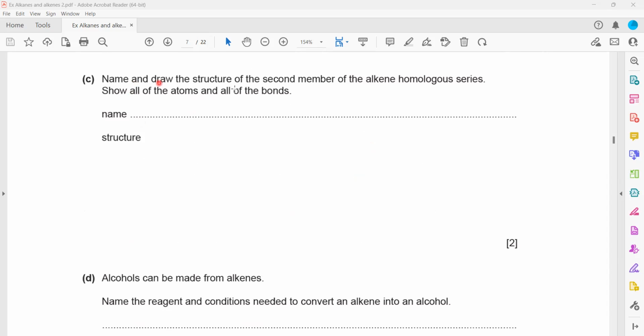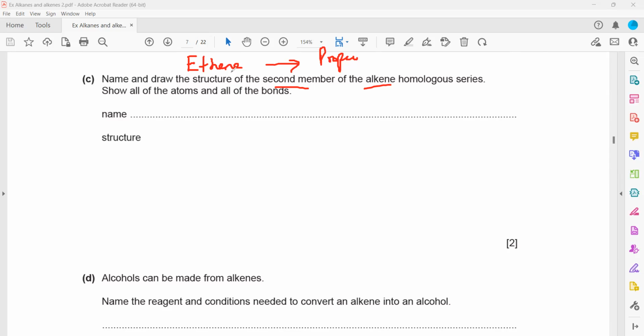Then name and draw the structure of the second member of alkene. What is the first member of alkene? It is ethene, because alkene starts with 2 carbons. So the first member is ethene. We need the second member. What will the second member be? Propene.